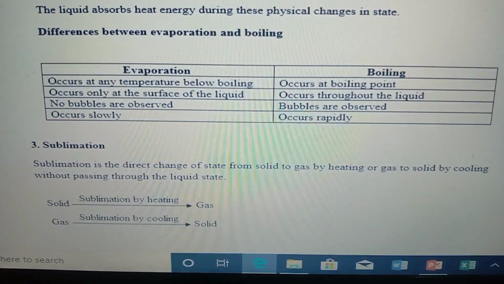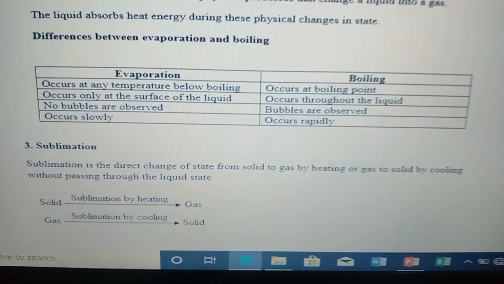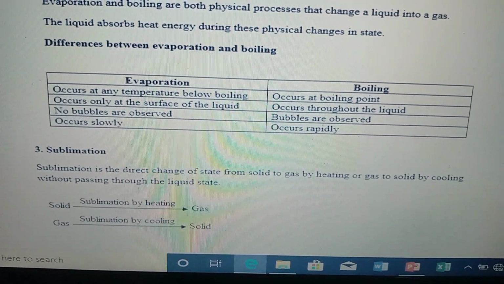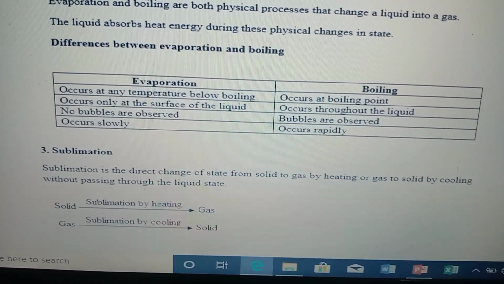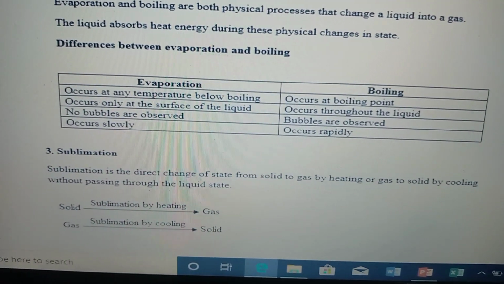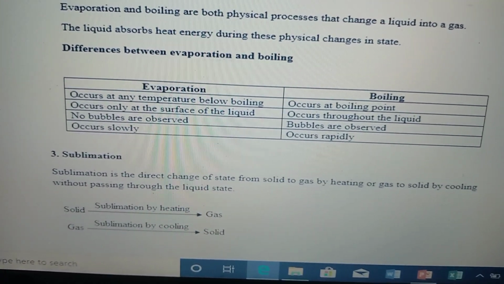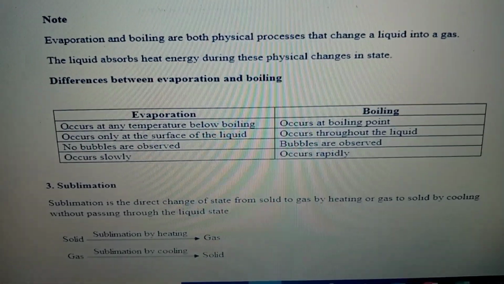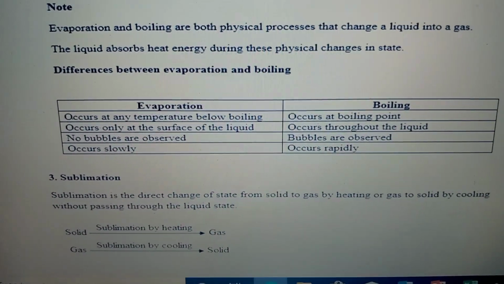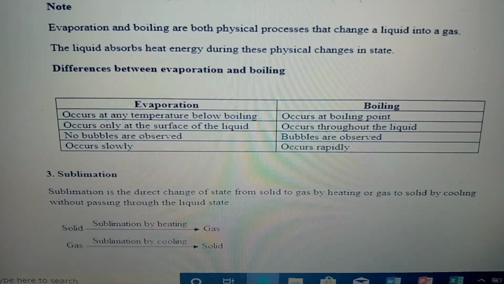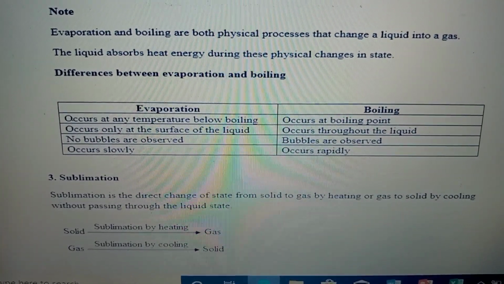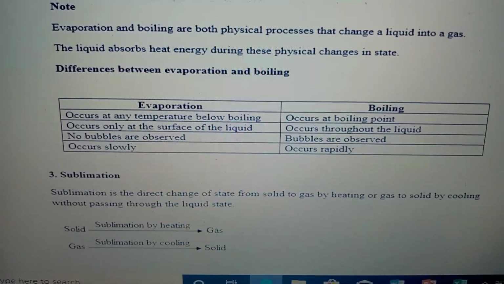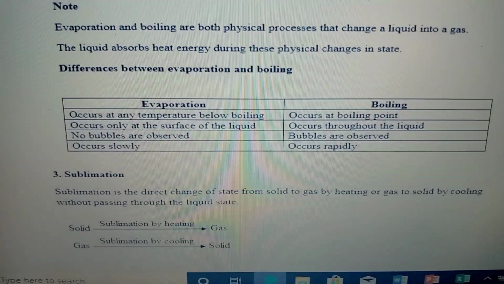So what is sublimation? Sublimation is the process by which a solid turns into gas, or a gas into solid. You cool that gas and it will become solid. That is sublimation. So sublimation is the direct change of state from solid to gas by heating, or gas to solid by cooling, without passing through the liquid state. That is sublimation.